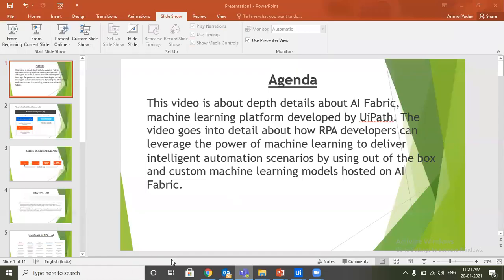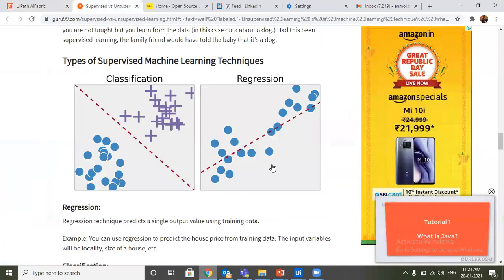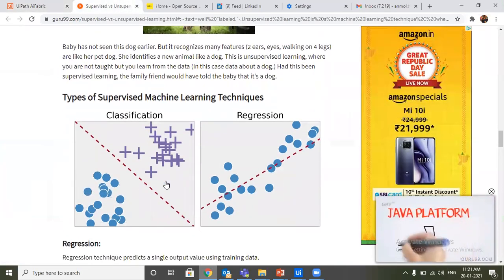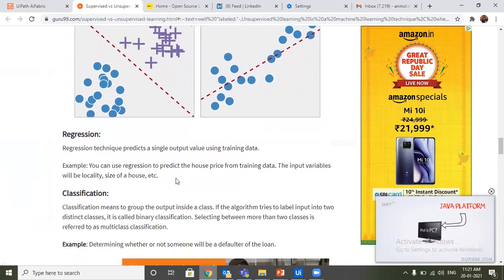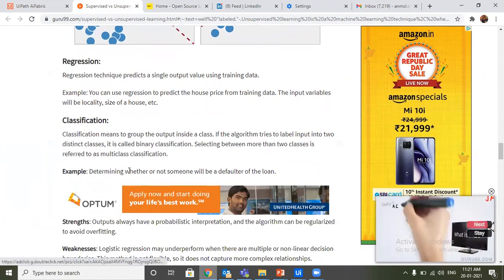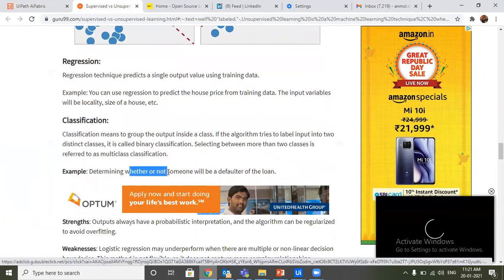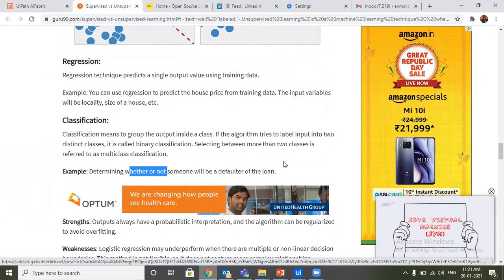Let me show you with an example. Here we have supervised and unsupervised. This is the classification and regression model, as I told you. You can predict the price of a house from the training data. That's regression, which usually returns a numerical target. With classification, you determine whether or not someone will be a loan defaulter, or whether that person would like watching movies or not.